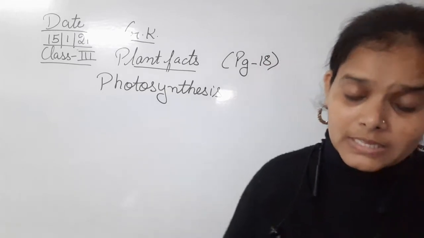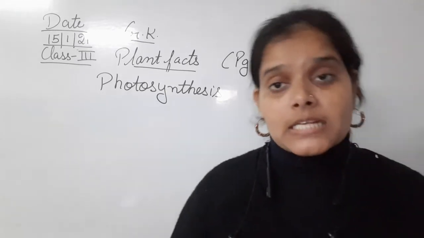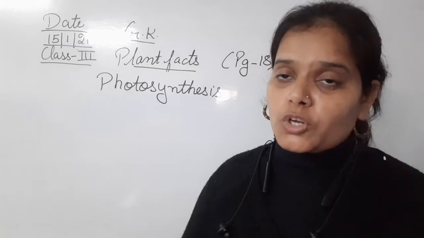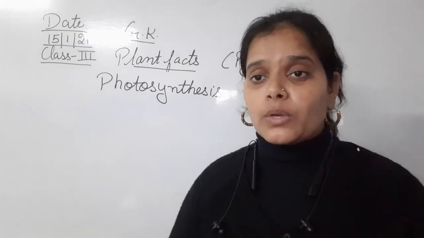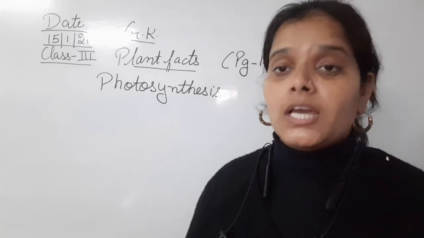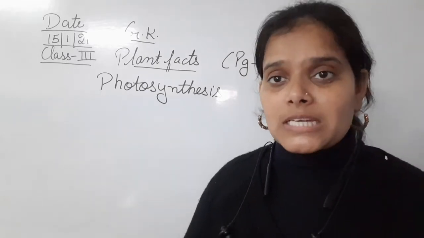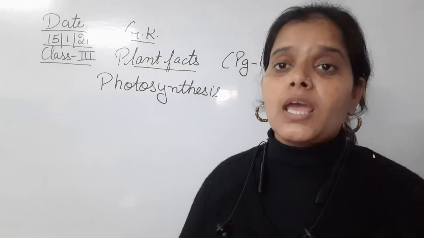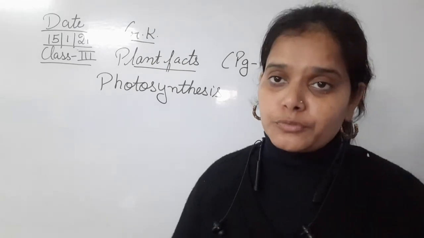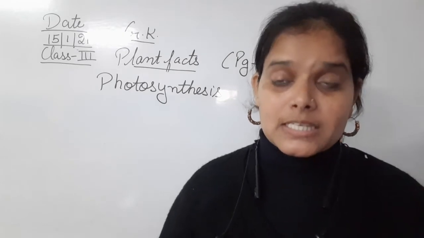Okay, the next is sunlight. Sunlight means सूरज की रोशनी. So plants make their food only in sunlight. Okay, they don't make their food during the night. They only make their food during the daytime. So in the daytime, when sunlight falls on them, on their leaves, at that time they make their food.